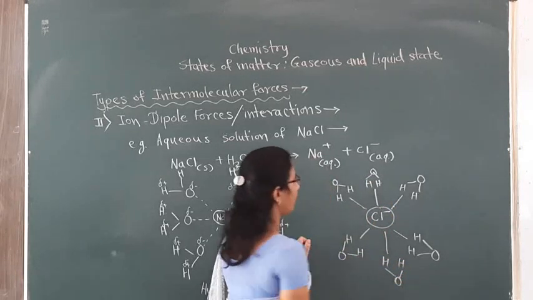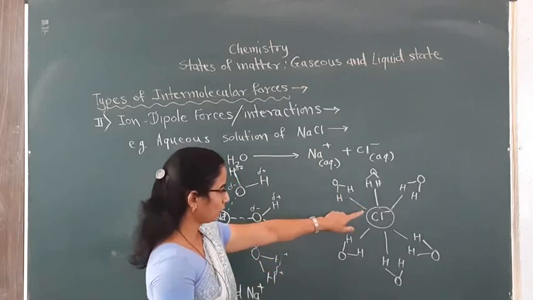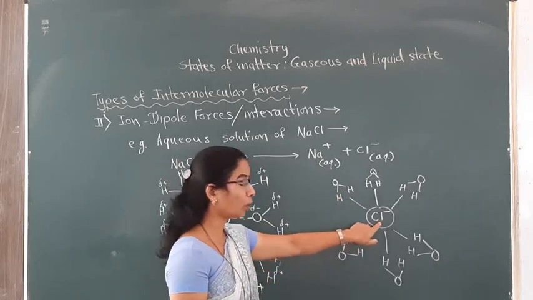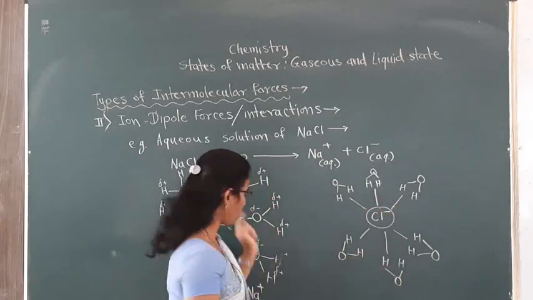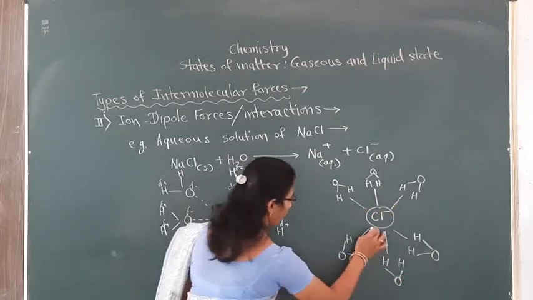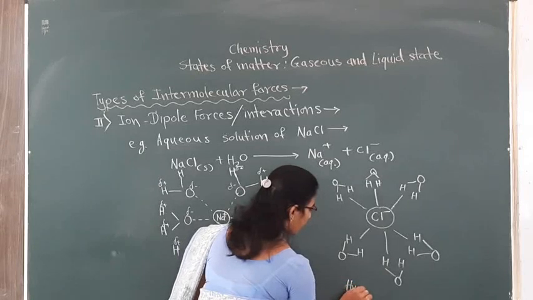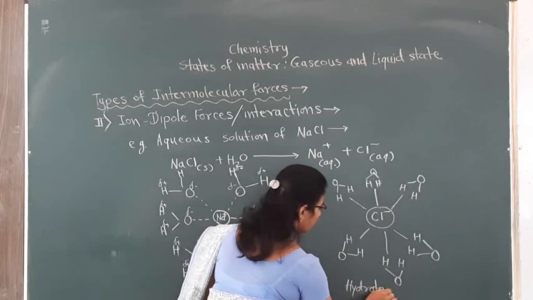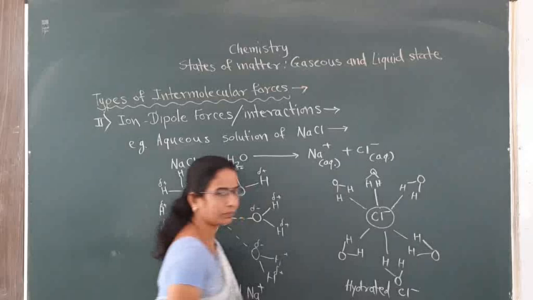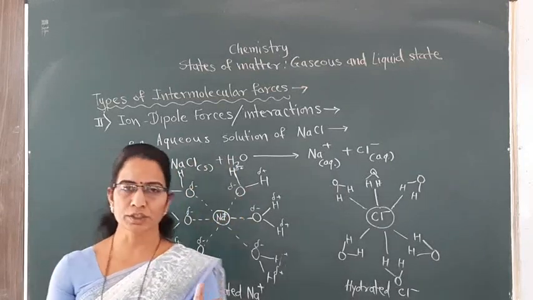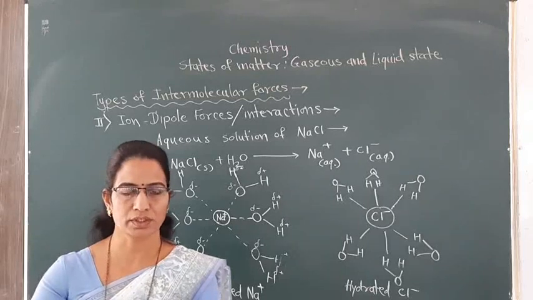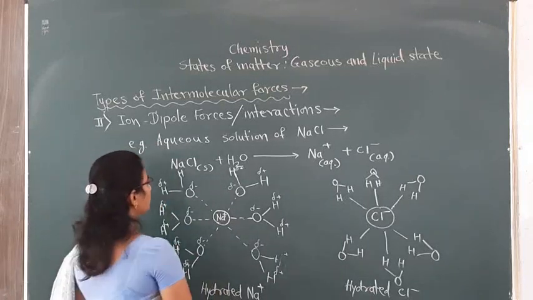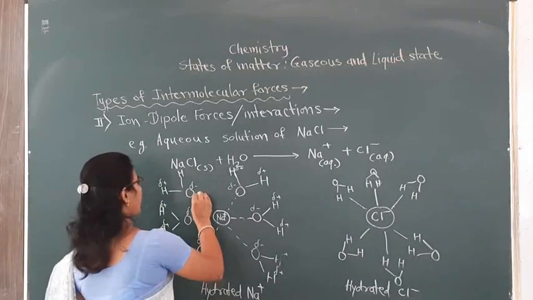In this way again the Cl minus ion, chloride ion, is also surrounded by 6 water molecules. So now this ion is named as hydrated Cl minus ion, and this process is called a hydration process.